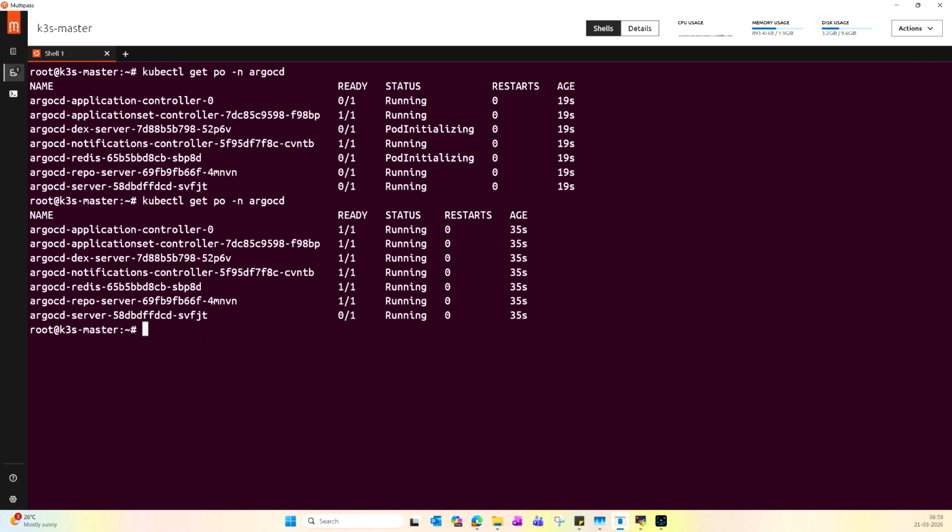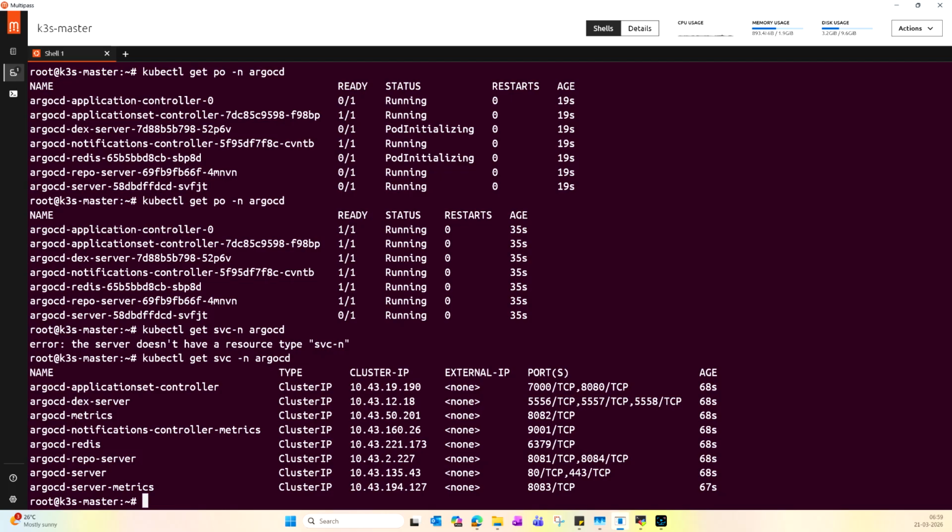Now let me check the services: kubectl get svc. Basically we are interested in the Argo CD server. The type is ClusterIP, and we need to change it to NodePort so that we can access the Argo CD server using the port and reach the UI.